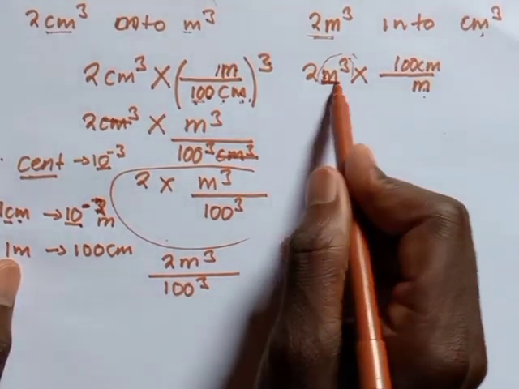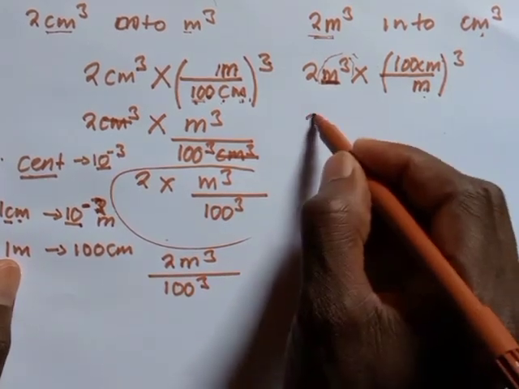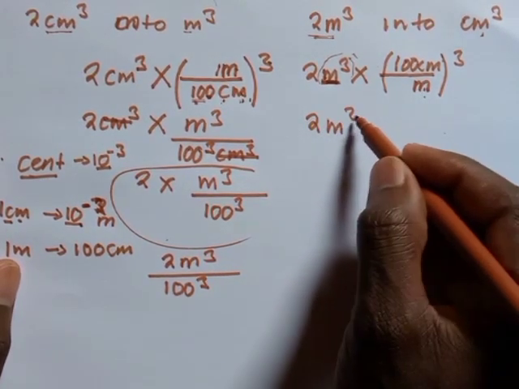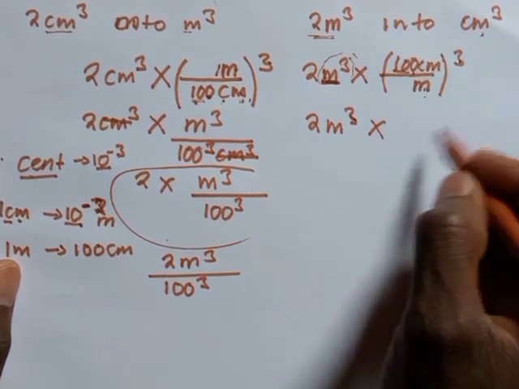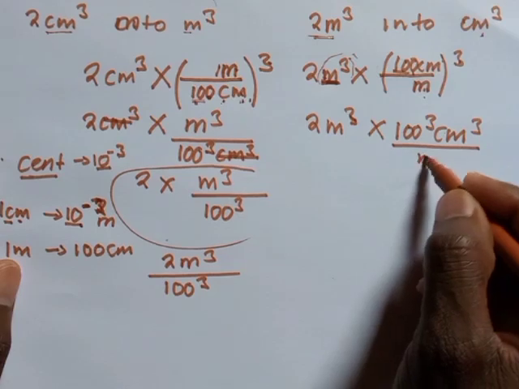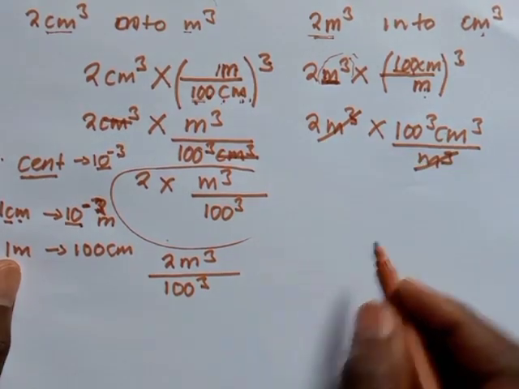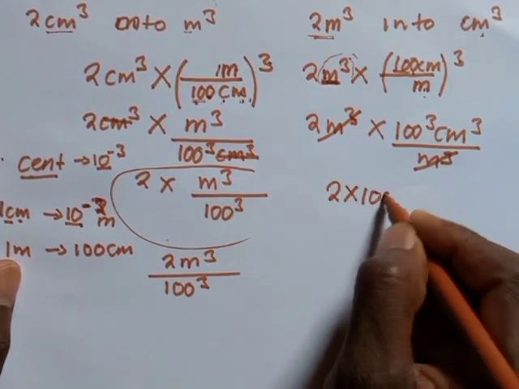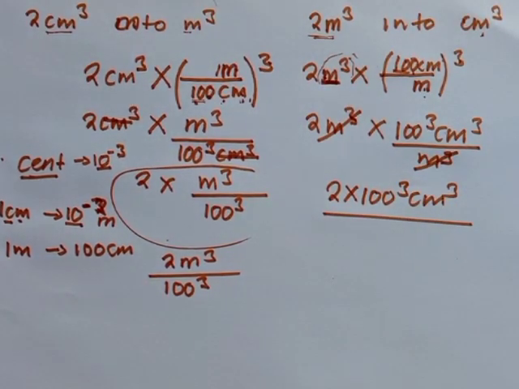All right, so since we have a cube on top, meaning that whole lot of this part, you have to raise it to the power of 3 also. And definitely we are going to have 2 cubic meters, multiply this by, make sure that this power is on the part of 100 and centimeter. We are going to have 100 cubed, then centimeter has to be raised to the power of 3 also. Even the meter down has to be raised to the power of 3. This is to make sure that this and that are cancelled. We are going to have 2 by 100 to the power 3 cubic centimeters. You punch that on your calculator, you'll definitely be able to get an answer.